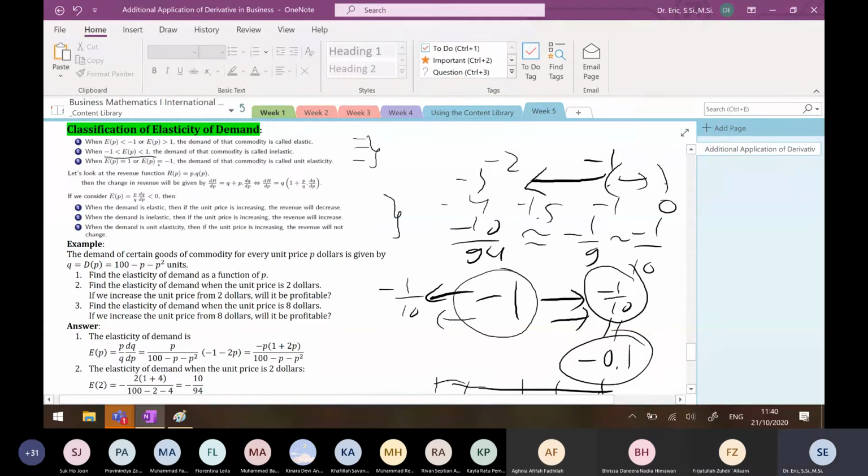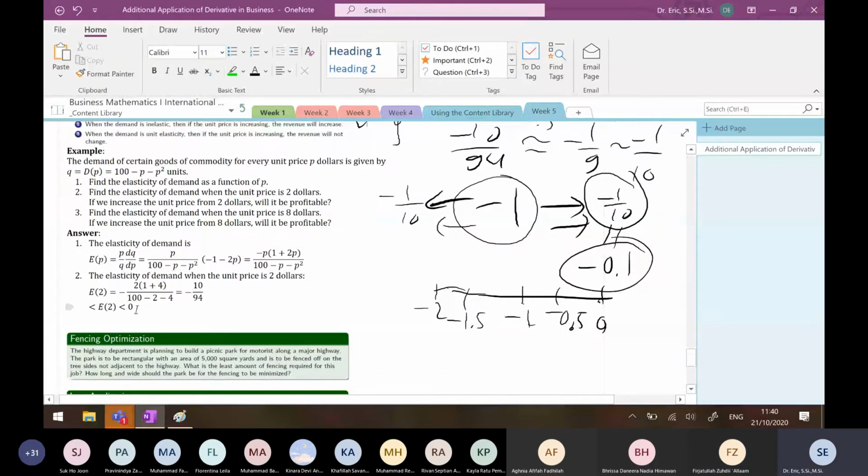One more. If the demand is inelastic, what happens to the revenue if I increase the unit price? If I increase the unit price and the demand is inelastic, will the revenue increase, decrease, or not change at all? Increase. Very good, very good. Okay, thank you.